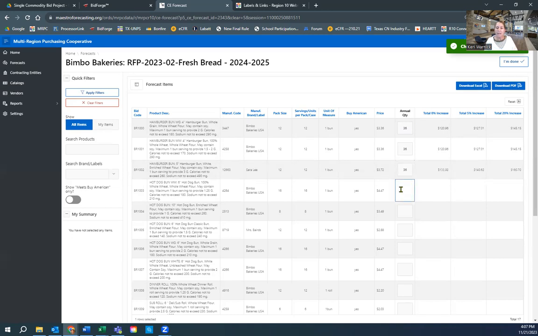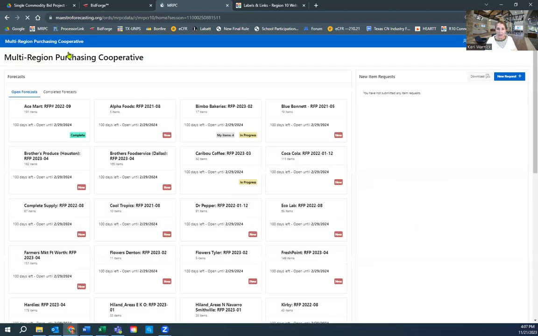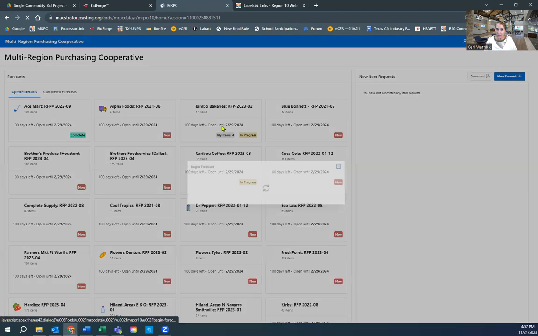The minute I clicked inside of another box, it did the cost analysis. I do recommend clicking on enter or tab just to nail down your quantities in that cell. If you were to enter something here and then you step out or you walk away, you get logged out, it may save it, it may not. It looks like it did.